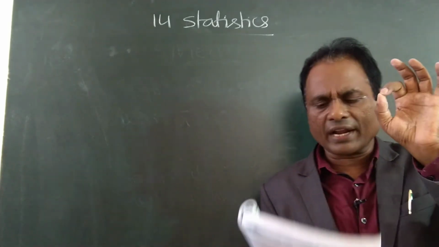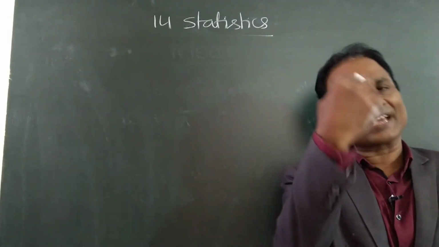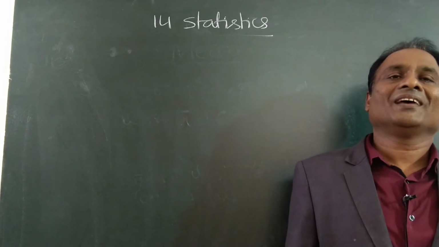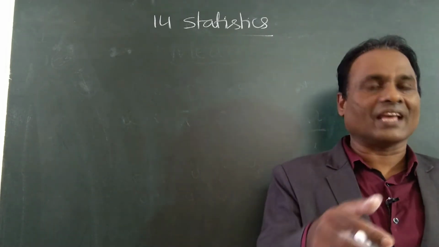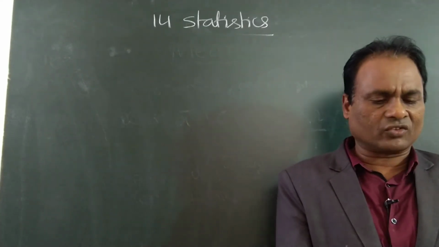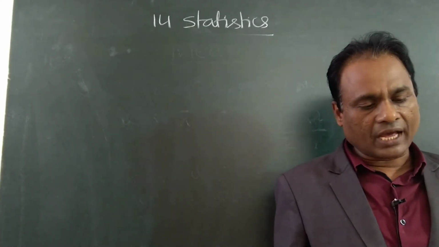See it very carefully. If you understand the first problem, you can complete the total exercise by choosing any one method. If the first method is convenient, then for all the problems in the total exercise, there is no other model.